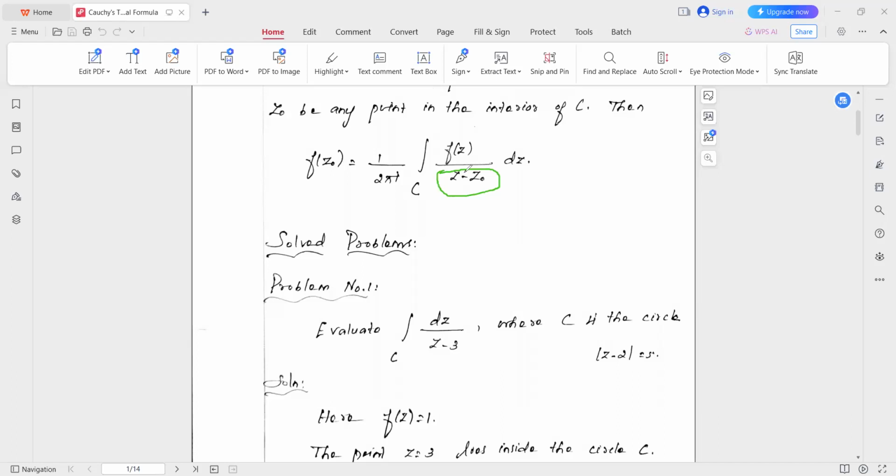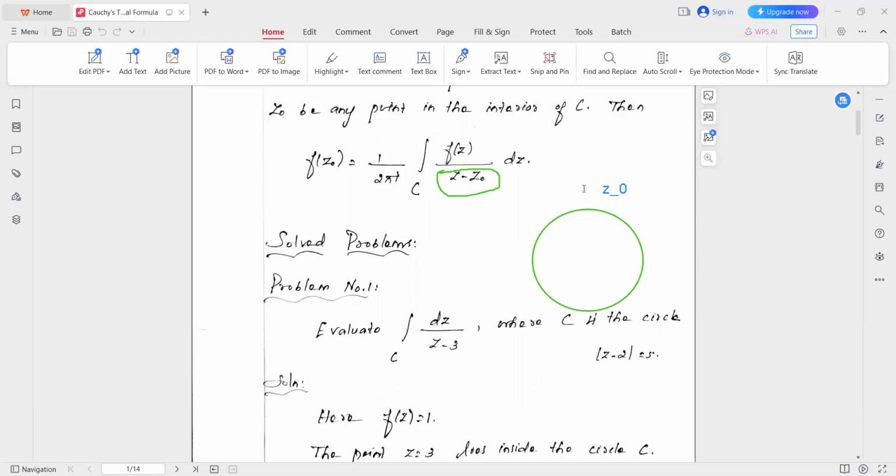If it lies outside the curve, what happens? Suppose this is a curve and here is a point outside it. It means the function is analytic at all the points inside and on the simple closed curve C.